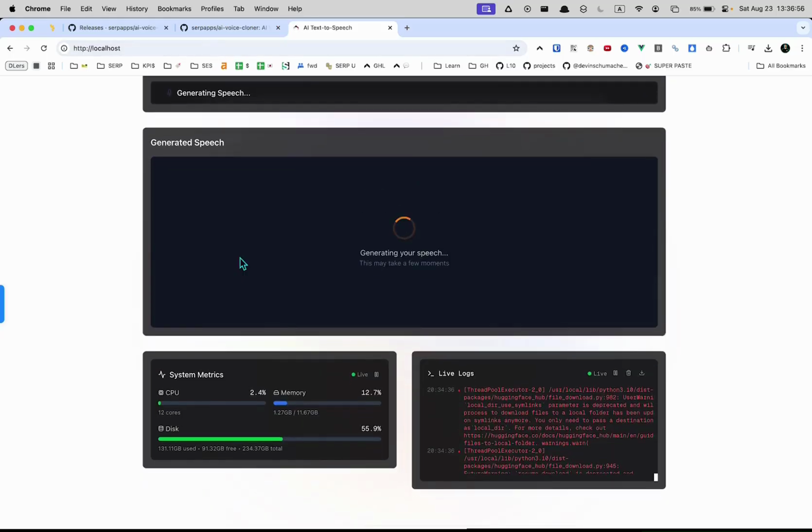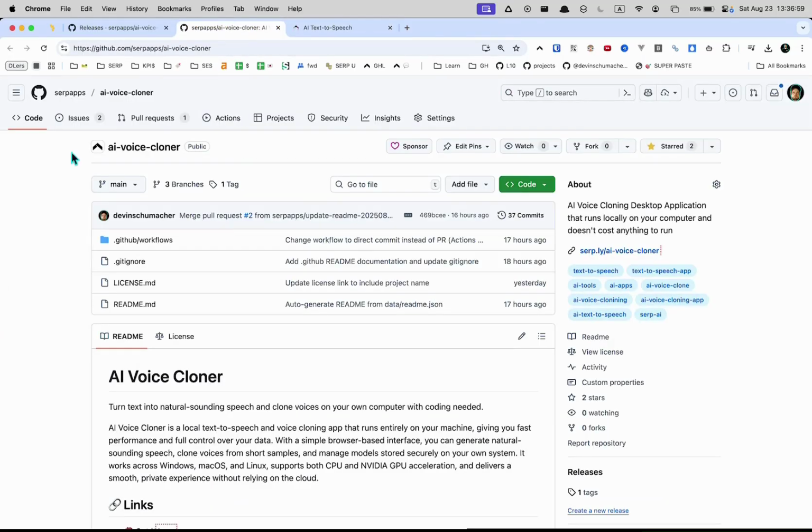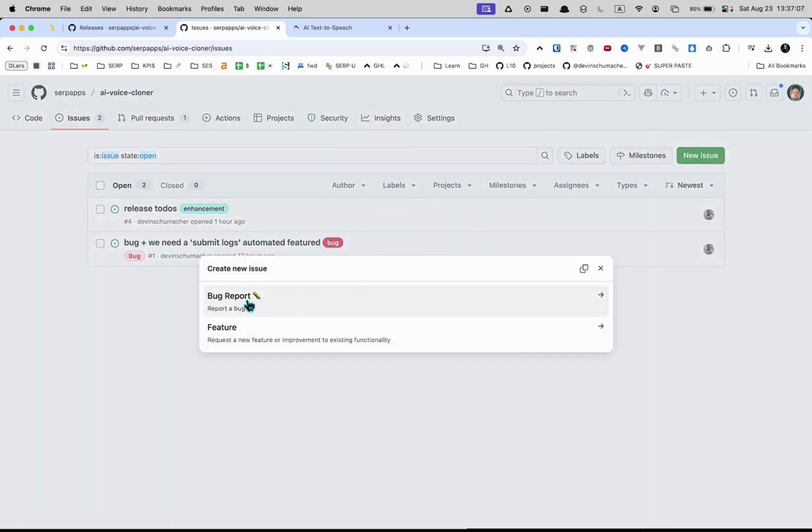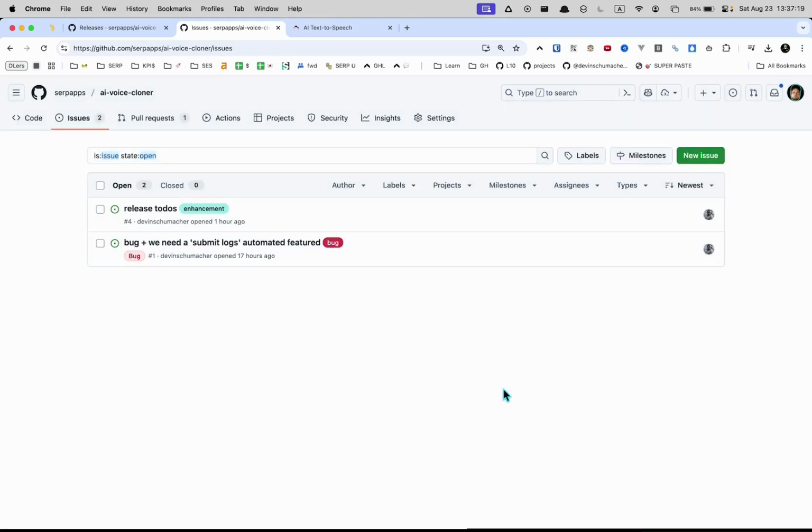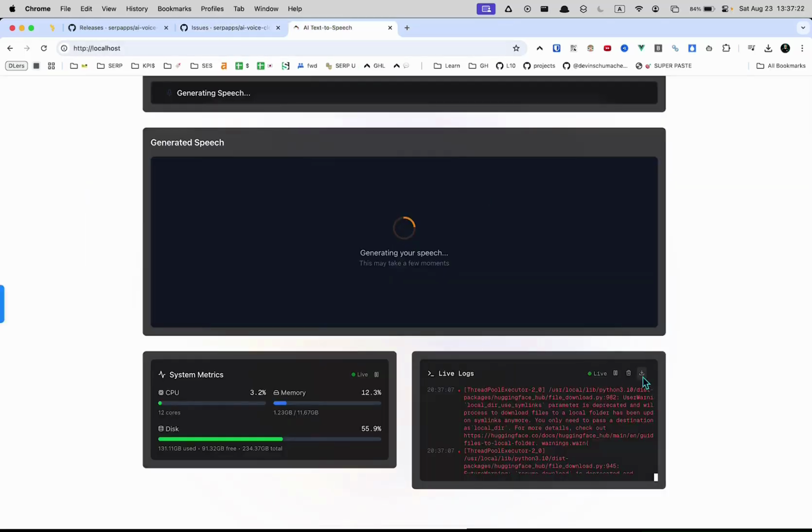This is a little bit off topic, but since we're here and we're waiting, if you have a problem, go back to the repository, click on issue, new issue, and you can either submit a bug or a problem. I should probably make another thing here for just personal help, but you can submit a bug if something's actually not working. You can ask for a feature if there's something that you think could be cool to add. But when you do that, just download the logs and submit them. It's going to download logs.txt. You don't have to read them. You don't have to know what it is. Just add it to the issue that you submit because we will need it to help you out.